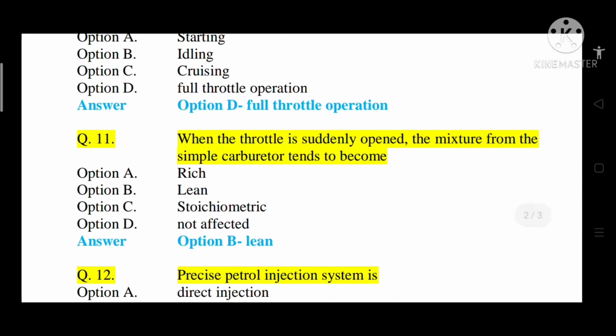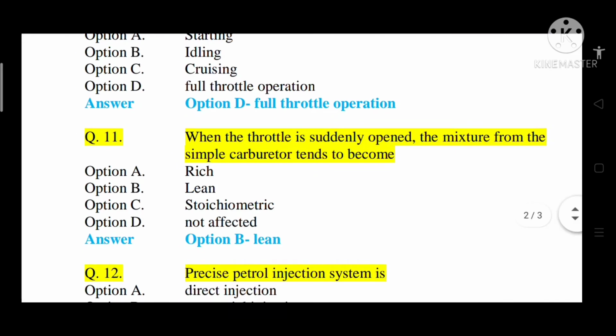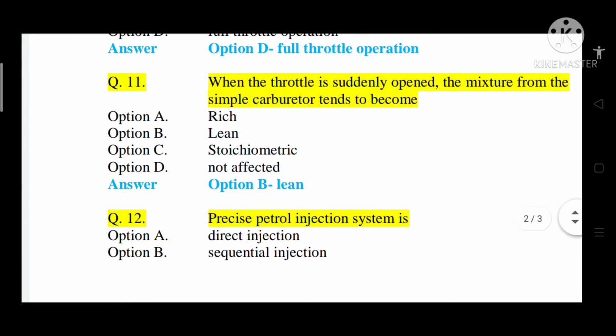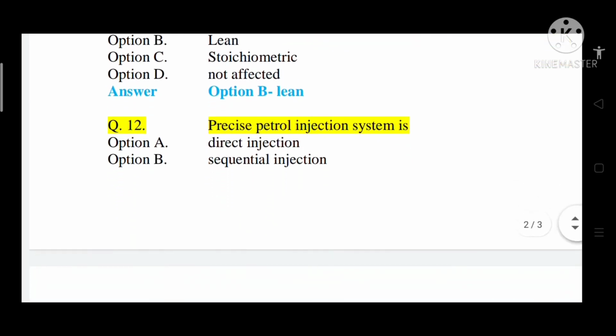Question number 11, when the throttle is suddenly opened, the mixture from the simple carburetor tends to become option A rich, option B lean, option C stoichiometric, option D not affected. So correct answer is option B, that is lean. When the throttle valve is suddenly opened, the mixture from the simple carburetor tends to become lean because of that sudden opening, the velocity is less, and because of that the mixture is lean, and after some time the mixture gets rich.